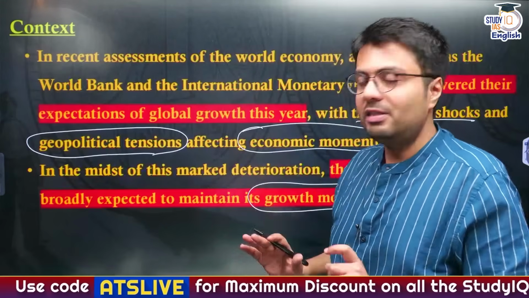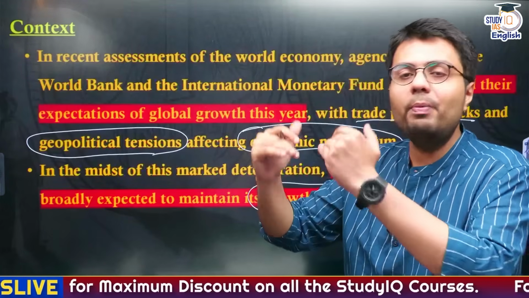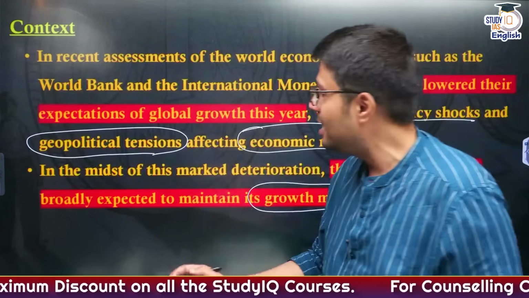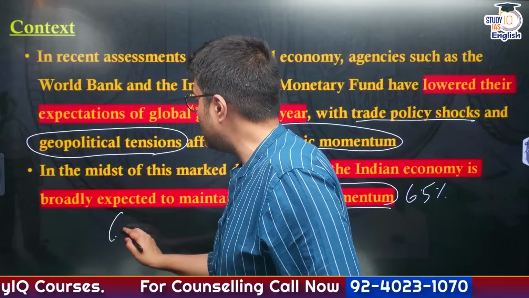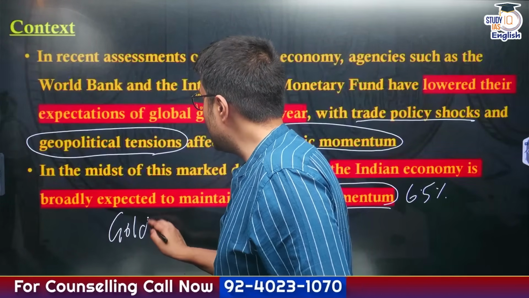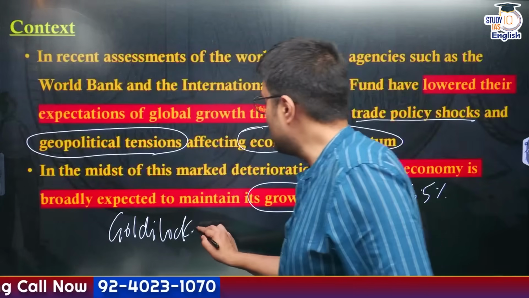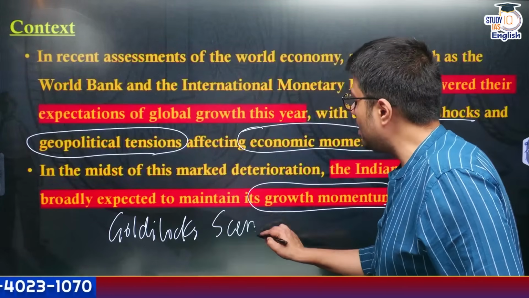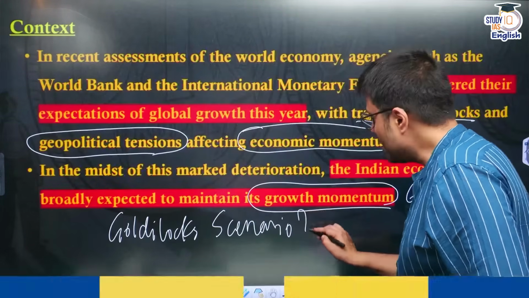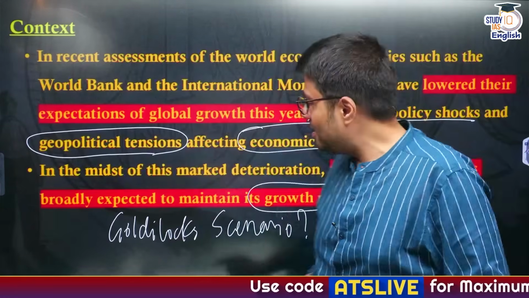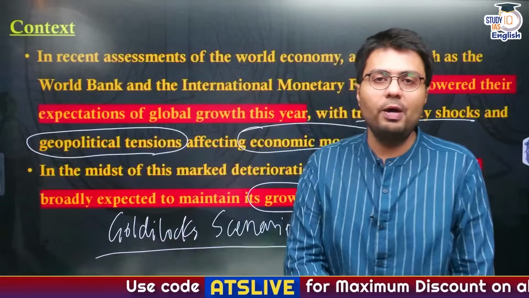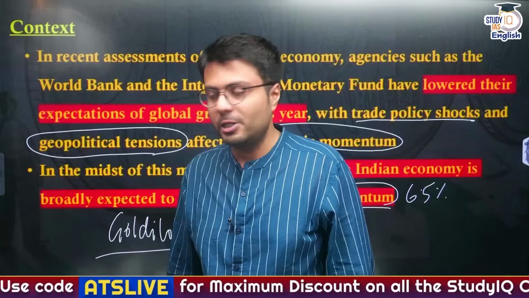Now, many experts have highlighted that this Indian growth rate is a scenario where the Indian economy is under what is known as a Goldilocks scenario. So what is a Goldilocks scenario? What are the examples? What are the facts that highlight that the Indian economy is in a Goldilocks scenario? That is what we are going to understand in our today's discussion.